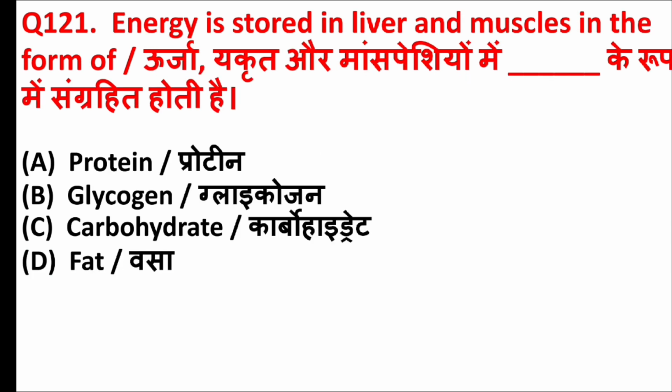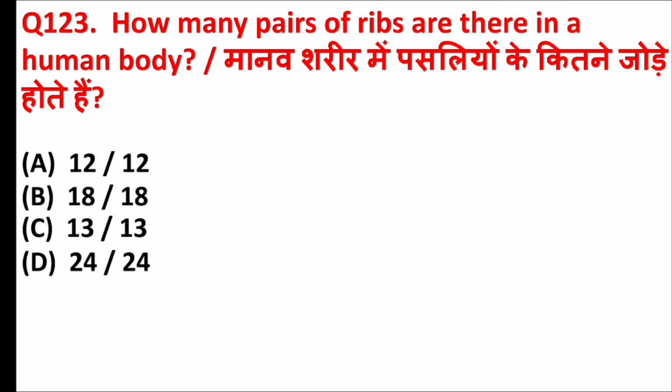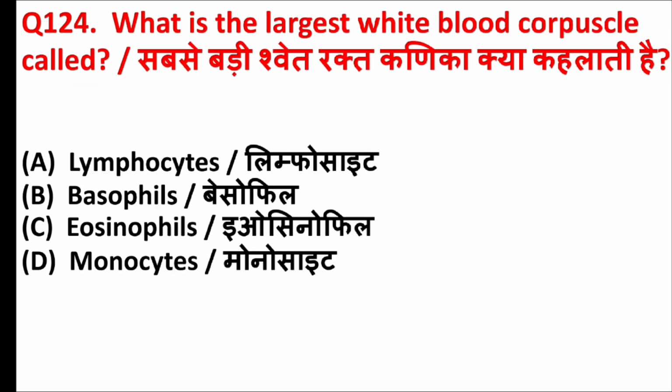Energy is stored in liver and muscles in the form of. Answer is option B, glycogen. Hepatitis is caused through. Answer is option C, virus. How many pairs of ribs are there in a human body? Answer is option A, 12. What is the largest white blood corpuscle called? Answer is option D, monocytes.